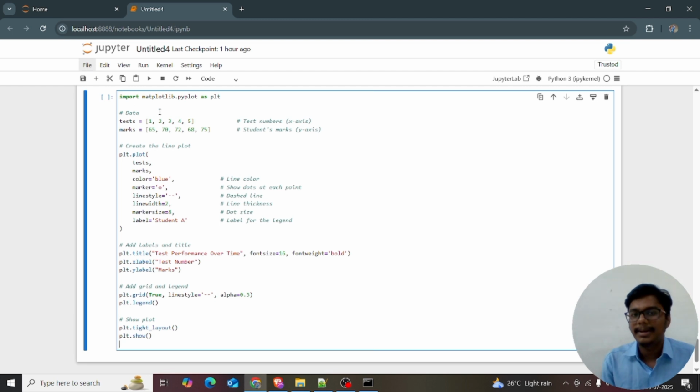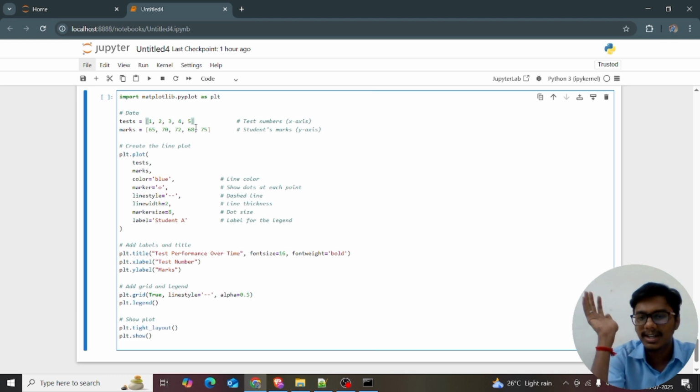Now I'm using matplotlib, right? So I'm just importing. As I explained again and again, I want to tell it again and again because it's a concept in the course. Import matplotlib.pyplot as plt, and it's giving the x is equal to 1, 2, 3, 4, 5. If it's getting boring, I'll explain with some stories.